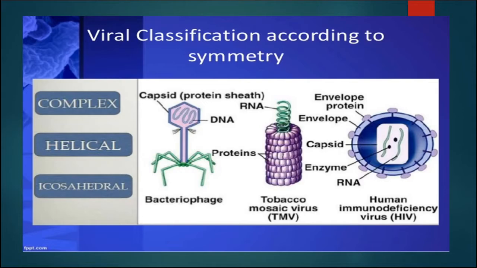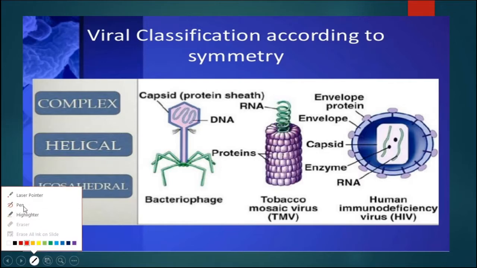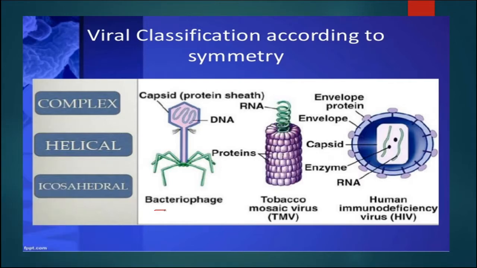Here we can see the classification of viruses according to their symmetry. Some examples are here. This one is the bacteriophage. Bacteriophages are those viruses which attack only bacteria. As we know, viruses consist of only two things, the protein coat and their genetic material, either DNA or RNA. Outside the body they behave as non-living things, and when they enter the host cell, they utilize the protein synthesis machinery of that host and behave like living ones, and that's why they are known as in between living and non-living.